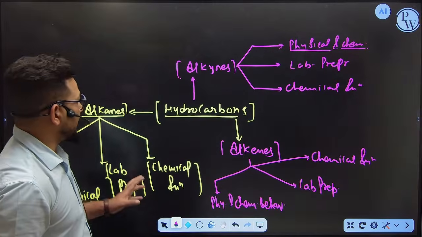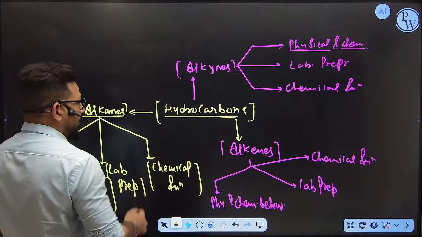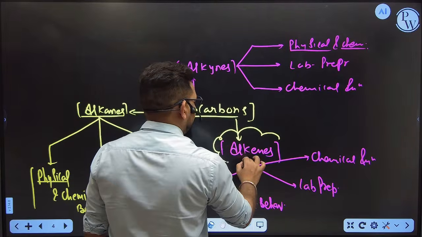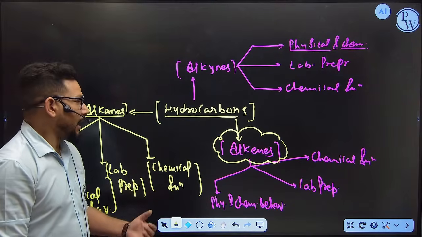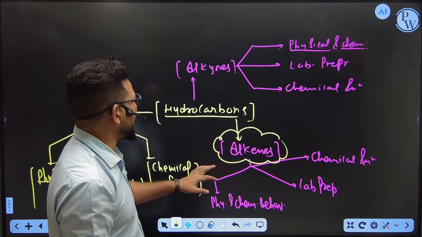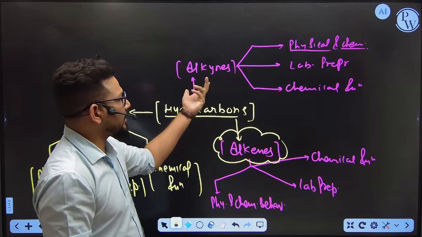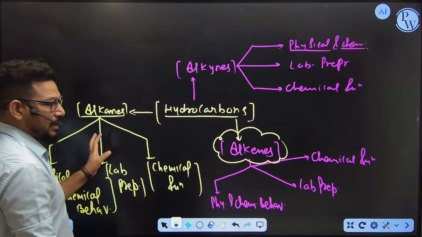Make sure of one thing: in hydrocarbons, the most important section among all three parts is alkanes. You have to take care of the alkane portion, as it is a very important section of hydrocarbons. And if you know the important section from alkenes, then there is no need to memorize alkynes, because all the reactions are nearly common in alkenes and alkynes, and alkane is a completely separate section.